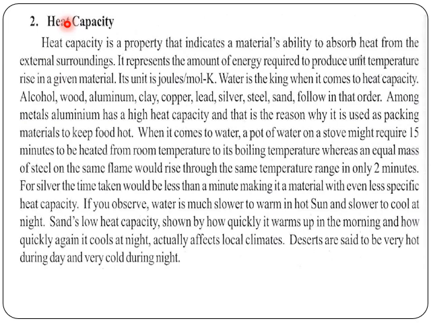Or you can say the amount of heat supplied to increase the temperature of that material by 1 degree Kelvin is nothing but specific heat.